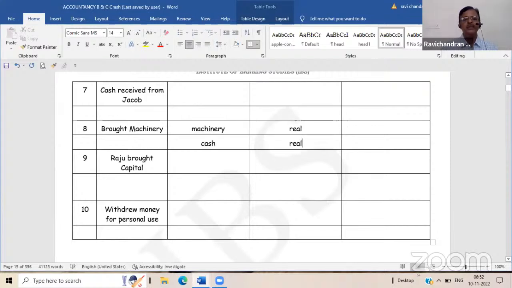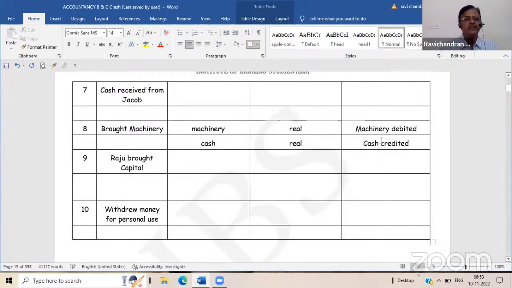Sir, what is the difference between furniture account and machinery account? Machinery and furniture accounts are fixed assets. Separate accounts are maintained in the books. Those are real accounts and they are purchased to run the business. That is why we are not debiting the purchase account. Instead, we are debiting the concerned fixed asset account. So machinery account will be debited because machinery is coming into the business, and cash is credited because cash is going out of the business.